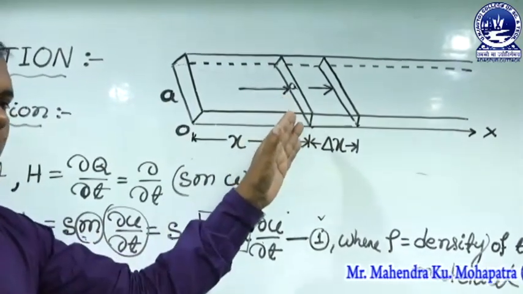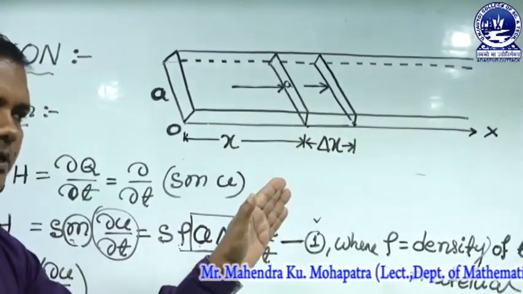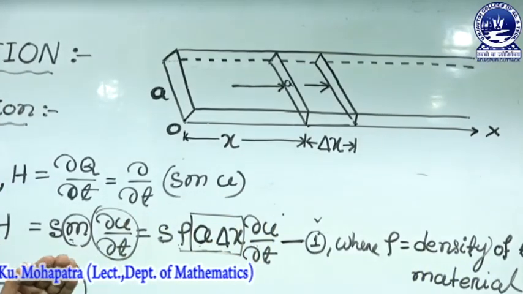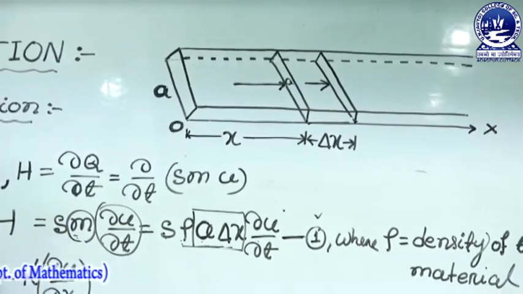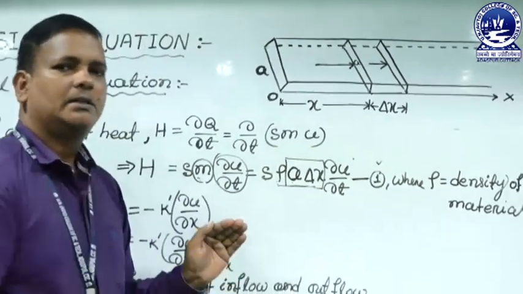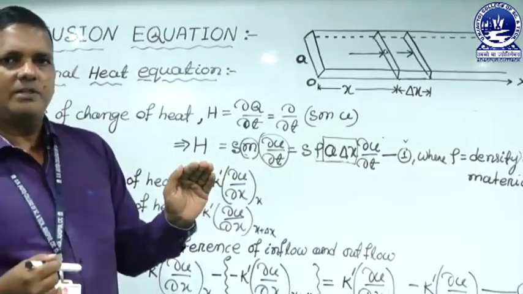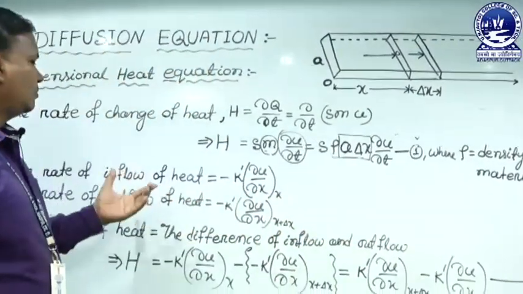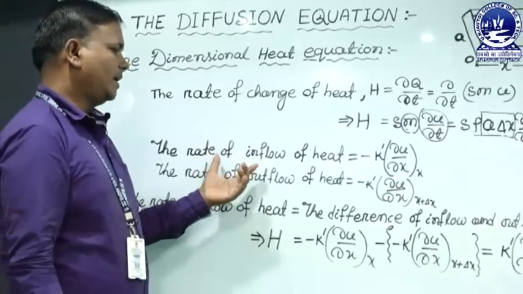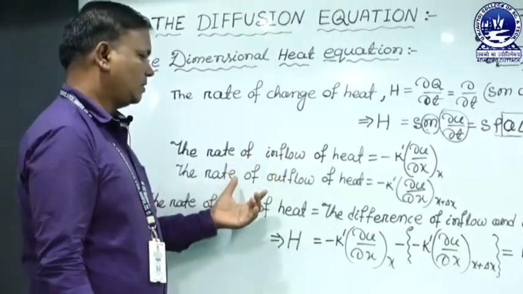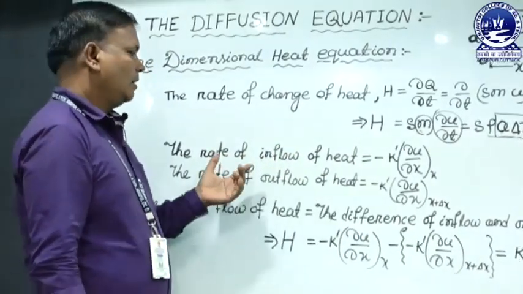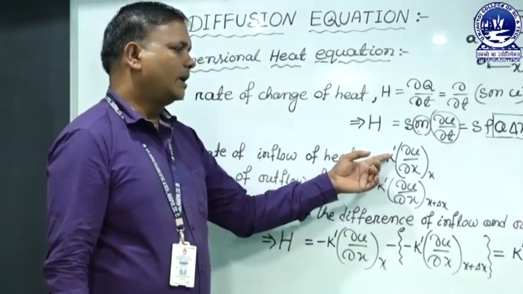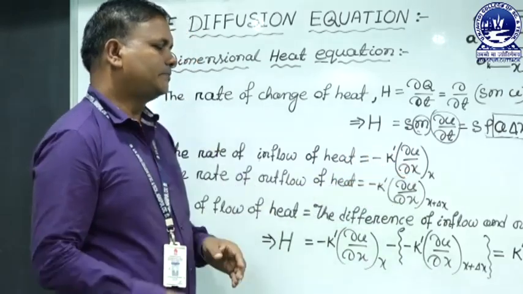When one electron transfers heat to another, the other receives it. So one takes in the heat and the first one gives out the heat. So there are two types of flow: one is inflow of heat, another is outflow of heat. Inflow of heat is equal to minus K dash del U by del x.